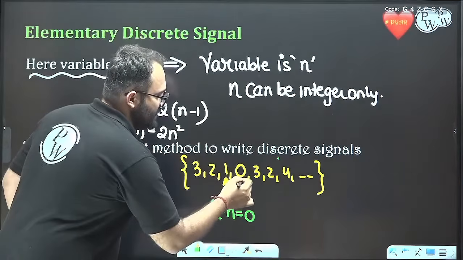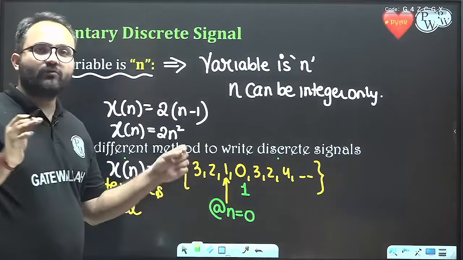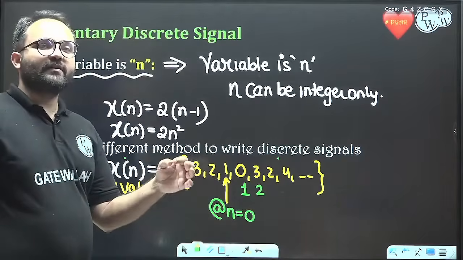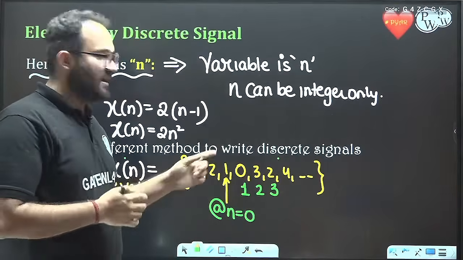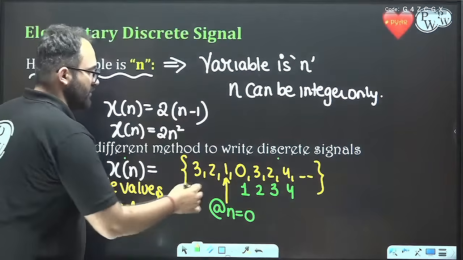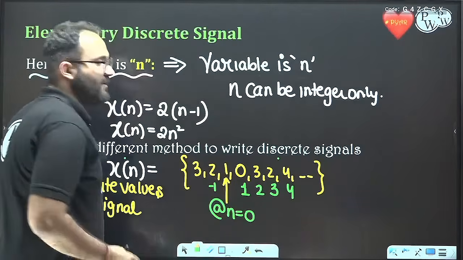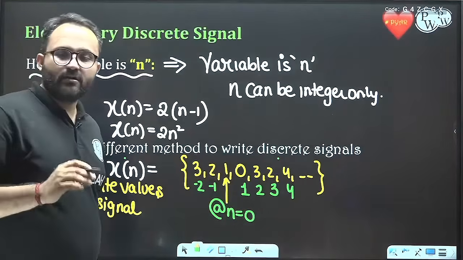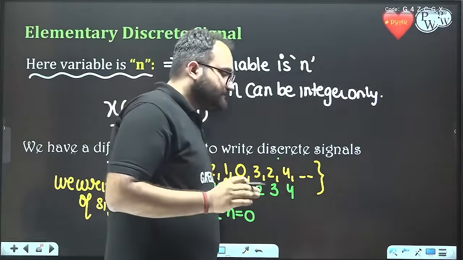And what is this then? This is n equal to 1. So at n equal to 1, what is the value of the signal? 0. This is n equal to 2. What is the value of the signal at n equal to 2? 3. At n equal to 3, the value of the signal is 2. At n equal to 4, the value of the signal is 4. This is the minus 1 location. The value of the signal at minus 1 is 2. The value of the signal at minus 2 is 3. Great. Understood everyone? So this is also a method of representing any signal.